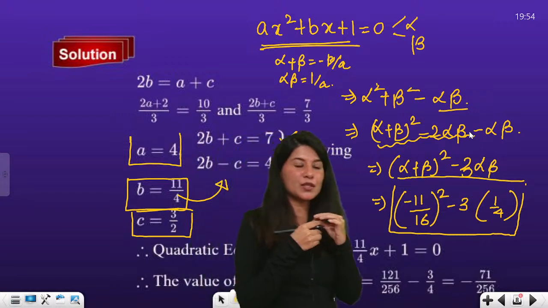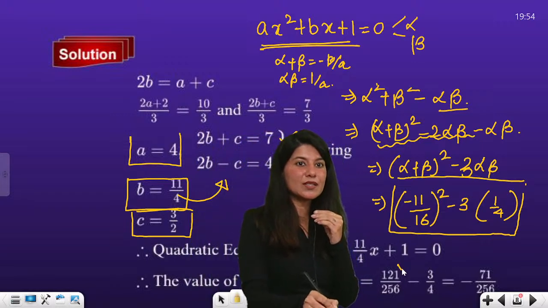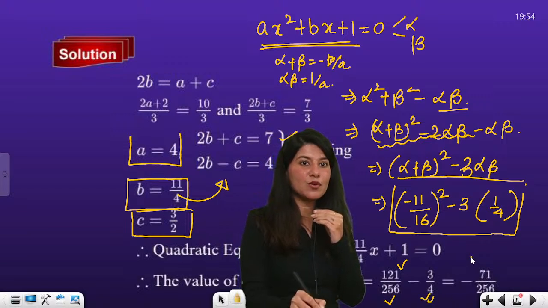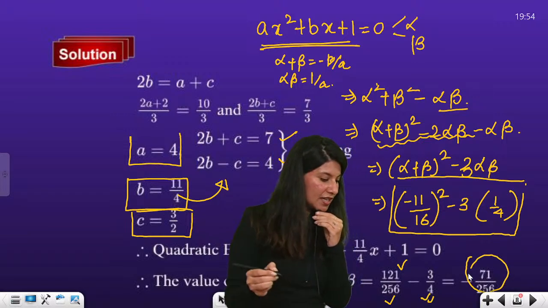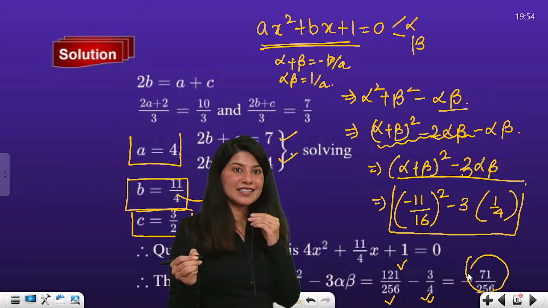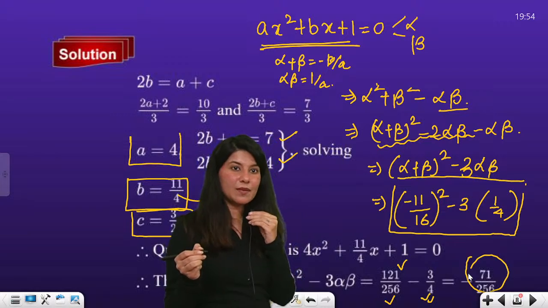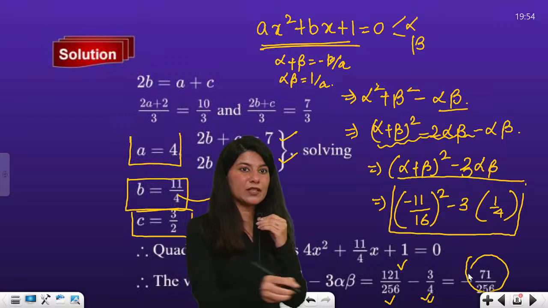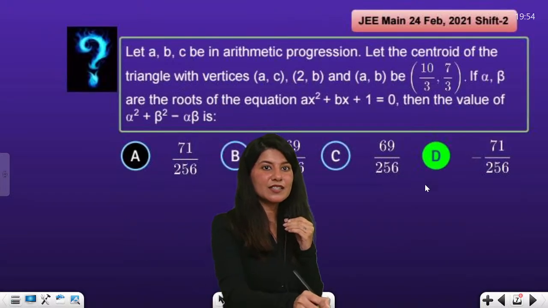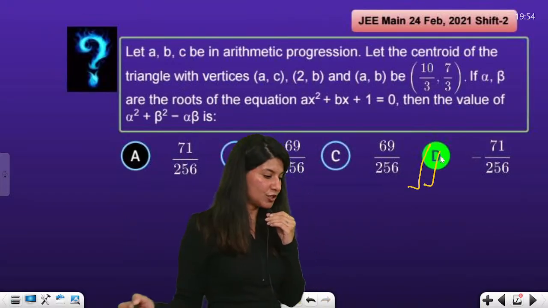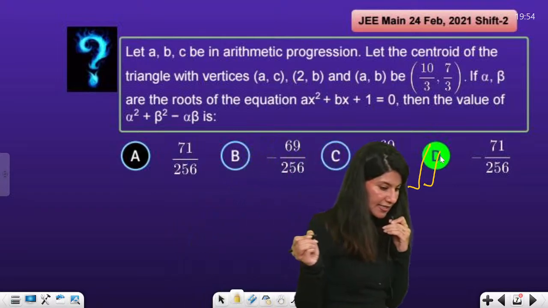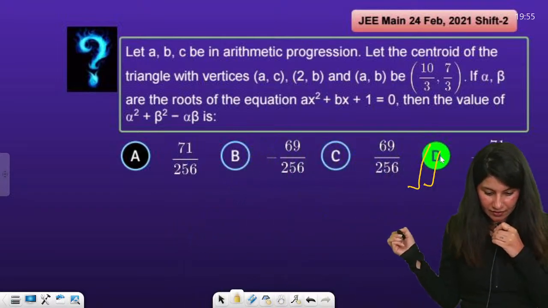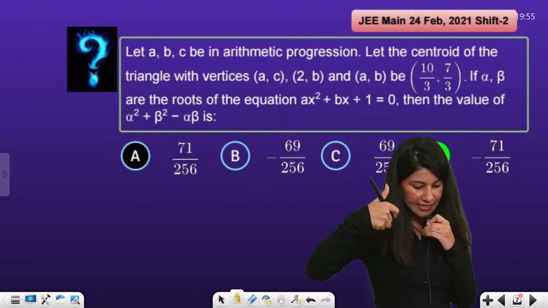So what you're going to get, can you see, 11 square is 121, 4 square is 16, so 121 by 16 minus 3 by 4. And if you solve this, what you're going to get is minus 71 by 256. So the correct answer of this particular question is matching with option D. Yes? Clear?